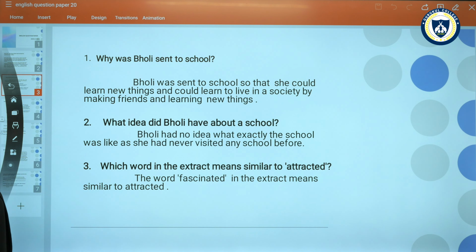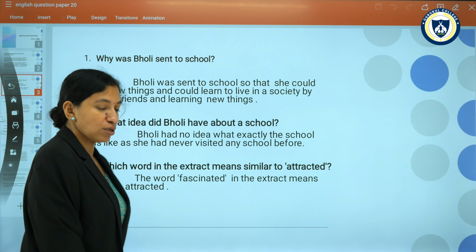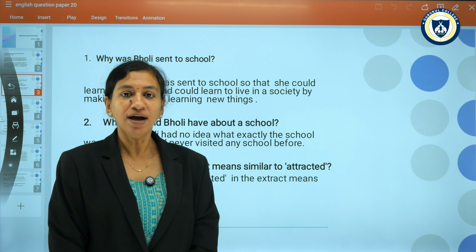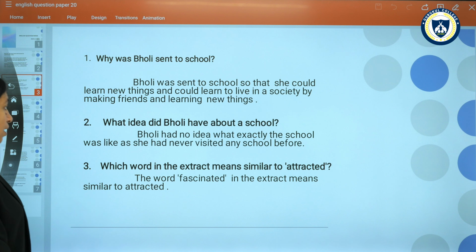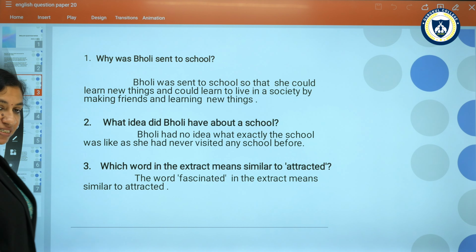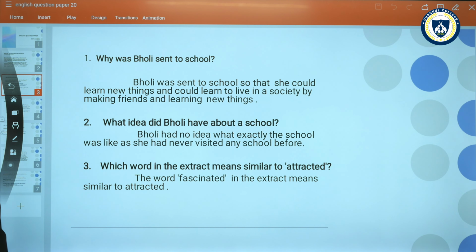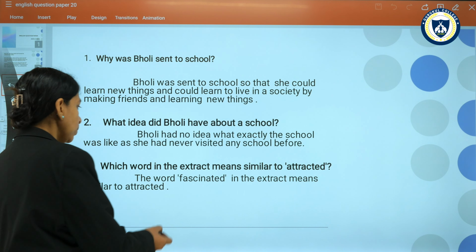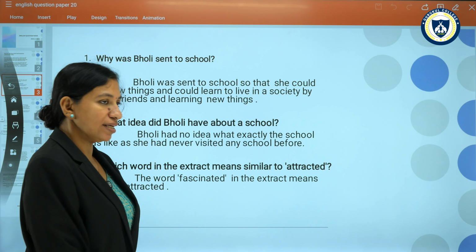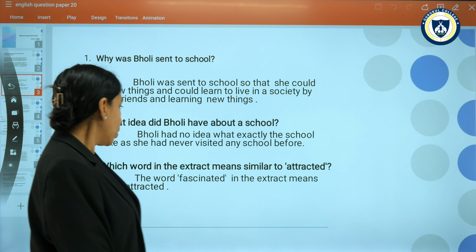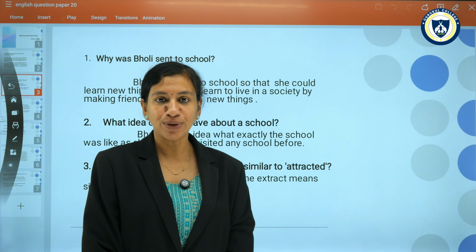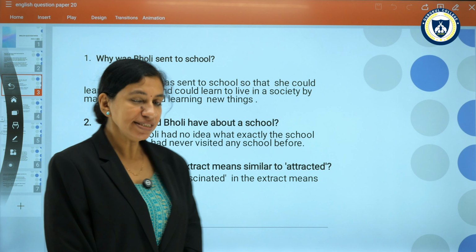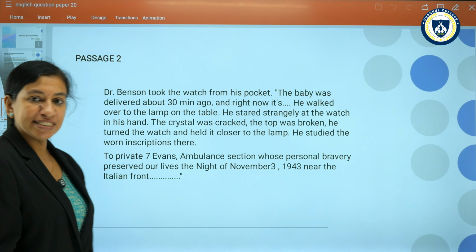What idea did Bholi have about the school? As you know, she has not gone to school, so she does not have any idea. So what is the answer? Bholi had no idea what exactly the school was like as she had never visited any school before. Which word in the extract means similar to attracted? As you look in the passage, you can find the word fascinated in the extract. Fascinated means attracted. Another meaning for attracted is fascinated. We can go to the next passage.